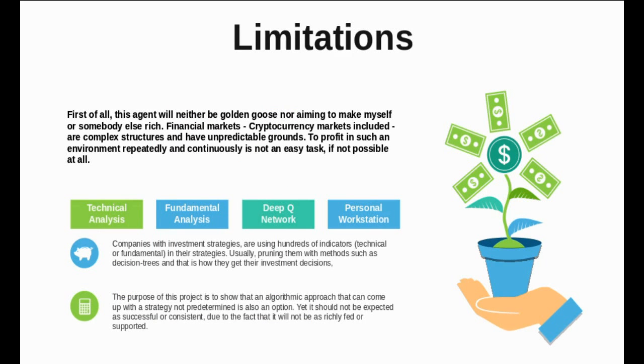Limitations, mostly because of time and complexity reasons, are lack of technical and fundamental indicators. I use none in my work. The method is limited to a simple deep Q network. My workstation or computation power. I have limited the training input or states. I also limited the active trades to 6 hours. While each one of these items can be a limitation, they can also be thought of as an idea to improve the robustness of the agent by internalizing these factors in the design.